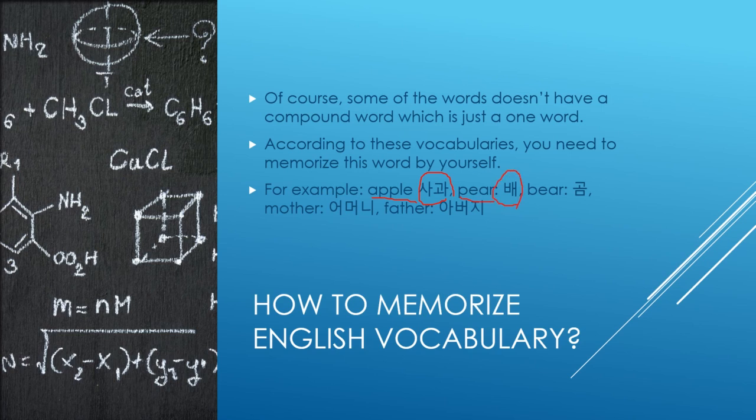Pear means pear, right? But for these vocabularies, there's no other choice. So that's what you need to memorize by yourself. And also there's a word called bear. Bear means comb, but you don't need to consider how to memorize this word, so you can memorize it by yourself. Another example is mother and father, which are 어머니, 아버지, right? Okay, let's go to the next page.